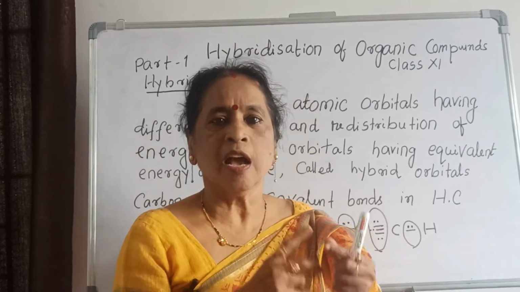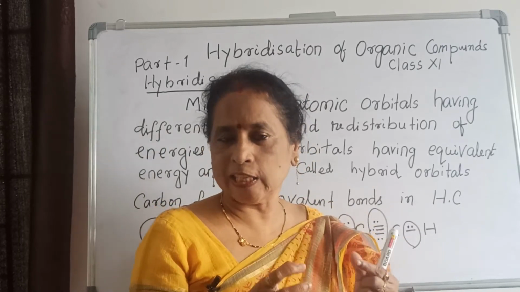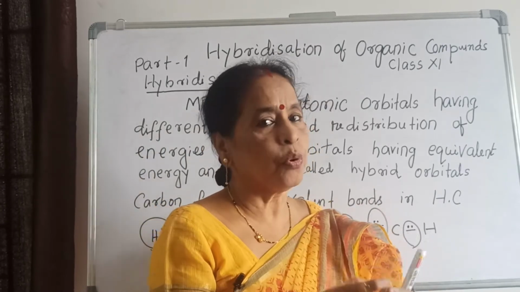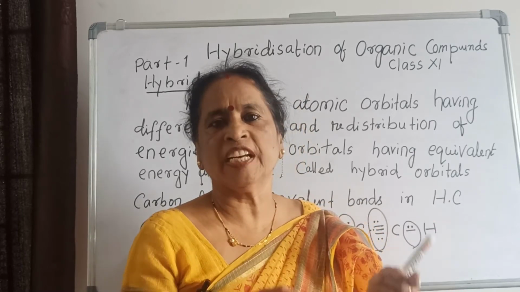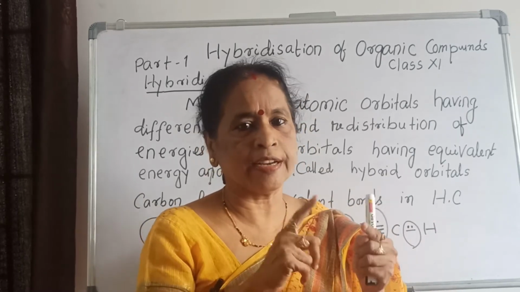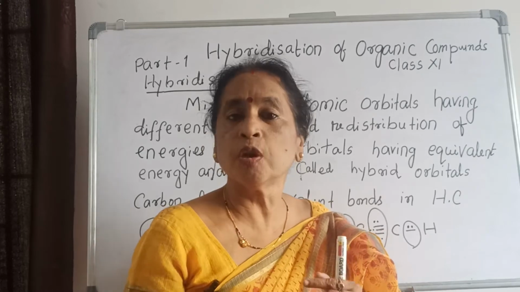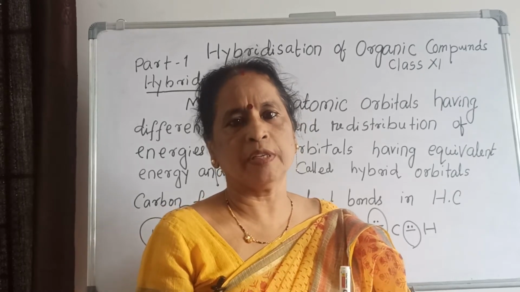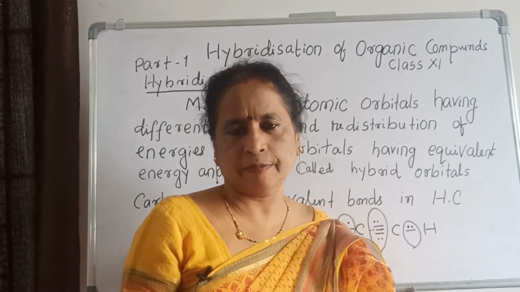But actually that is not the case. Carbon has four valency. It can form four bonds, not two bonds. It is tetravalent, not divalent. From that, we will see how hybridization takes place.